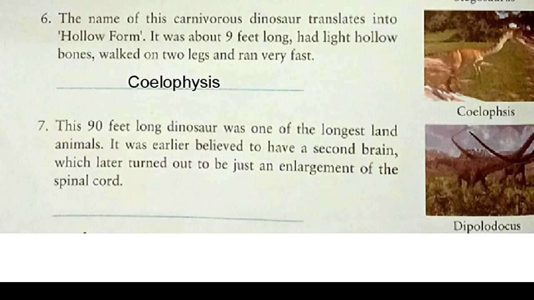Now we'll read the last question of this exercise. This 90 feet long dinosaur was one of the longest land animals. It was earlier believed to have a second brain, which later turned out to be just an enlargement of the spinal cord. So this type of dinosaurs were Diplodocus. So please write the name here. So scholars, like this we have completed this exercise also. Let's move to the next exercise.